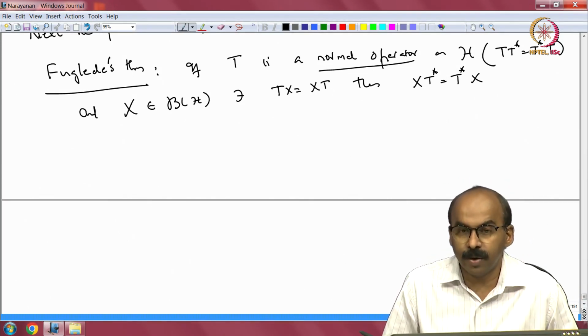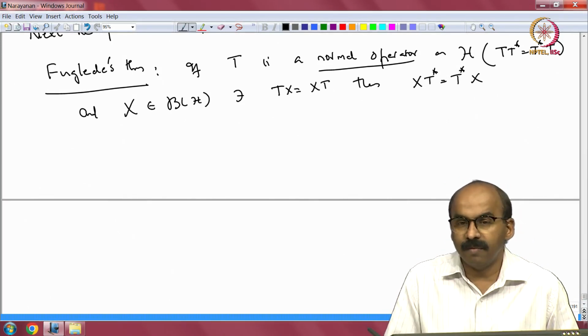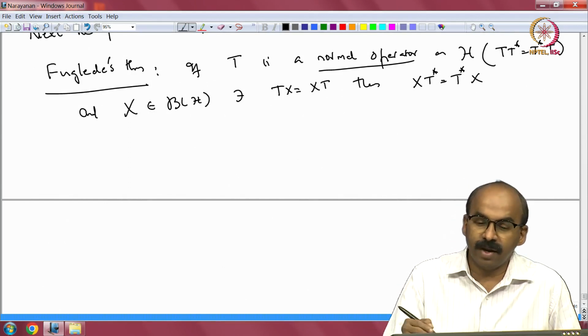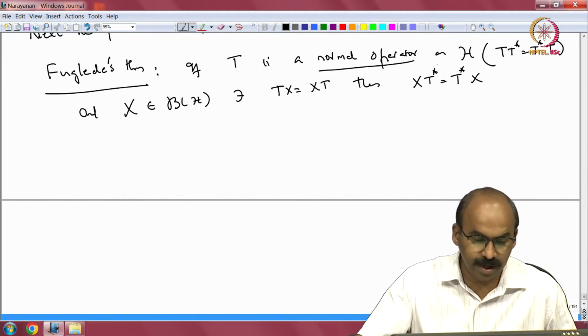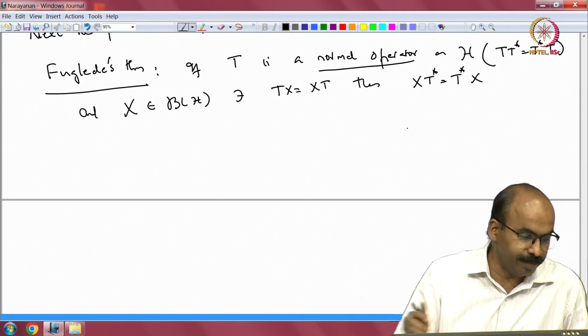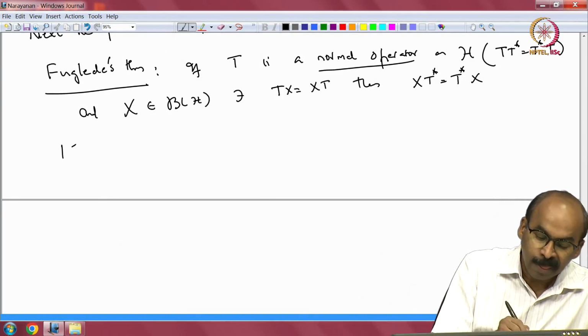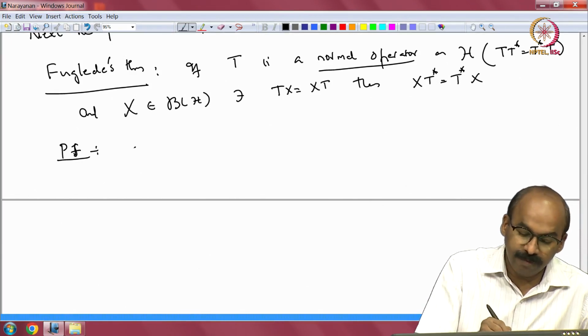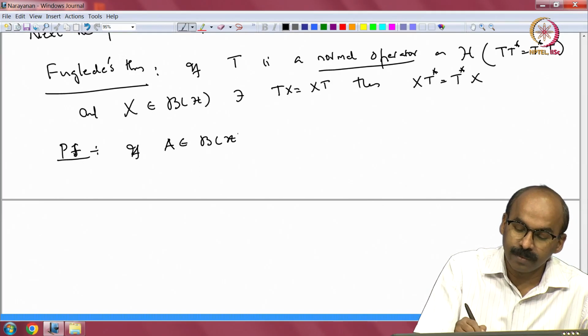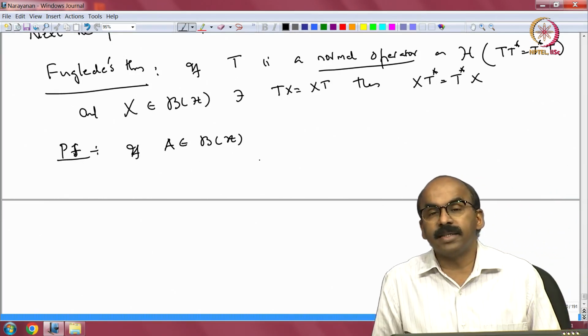It will also allow me to introduce something new which is not too difficult, and we did not introduce that in the beginning. So, proof: if A is a bounded operator, we can define its exponential.